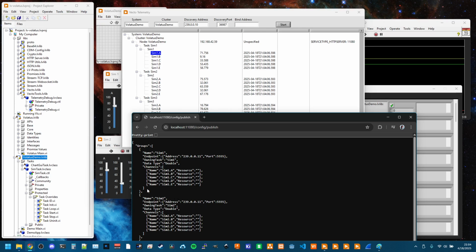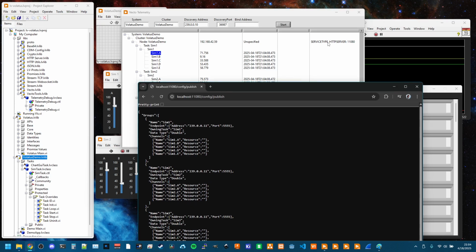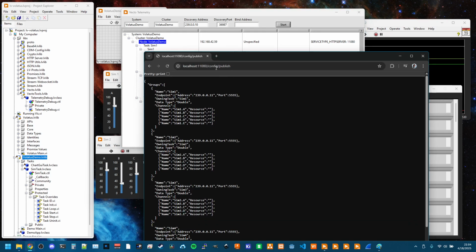So once you know of a node by its discovery, this tooling then hits up this endpoint, which it knows the port. Obviously, it knows the IP address from the discovery information. And then it can get this JSON, set up these groups that it's interested in on its side, and then register to start subscribing to data coming from that multicast endpoint.